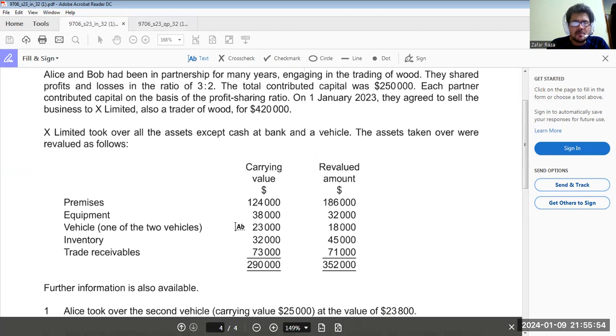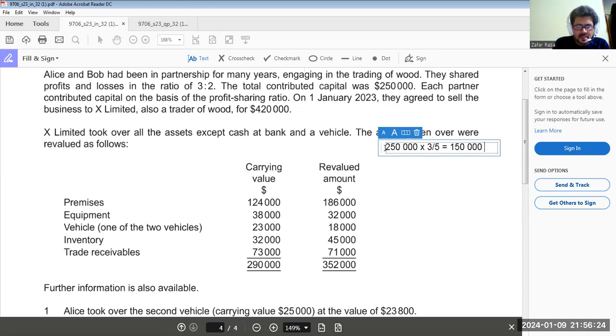Alice and Bob had been in partnership for many years, engaging in trading of wood. They shared profit and losses in the ratio of 3:2. The total contributed capital was 250,000. Each partner contributed capital on the basis of profit sharing ratio. It means 3:2, if we divide 250,000 multiplied by 3 upon 5, the share of capital of Alice is 150,000.